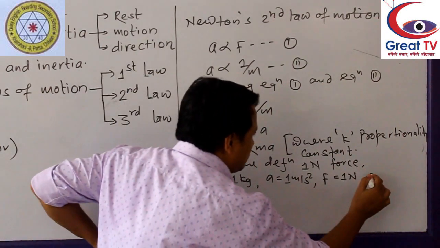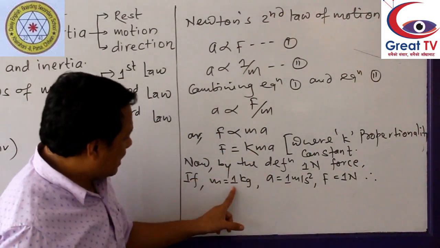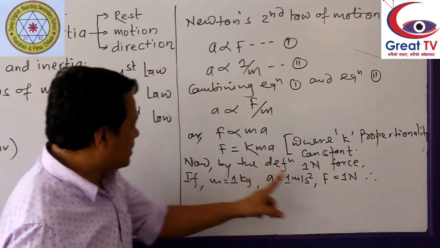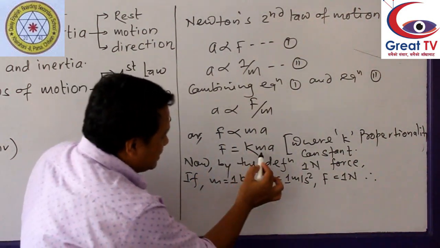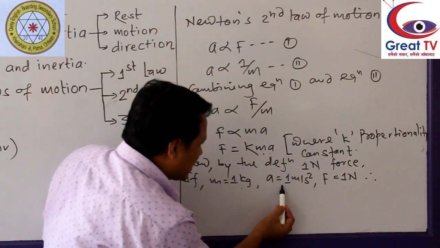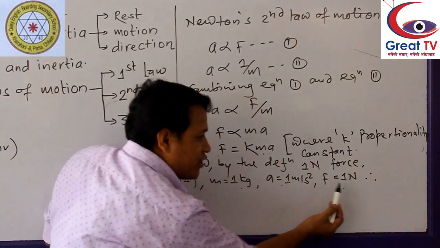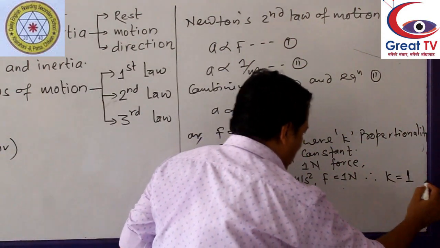And if we put the value of m as 1, a as 1, F as 1, then we get k also 1. Instead of m, if we use 1 kg, a 1 meter per second squared, F 1 Newton, if we put these, then the remaining value of k also will be 1.